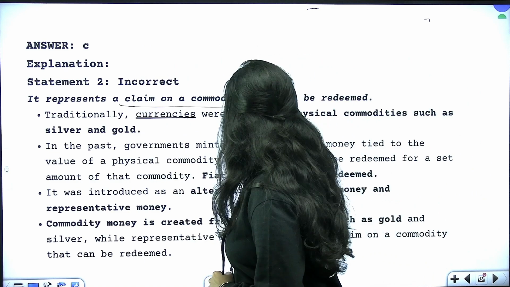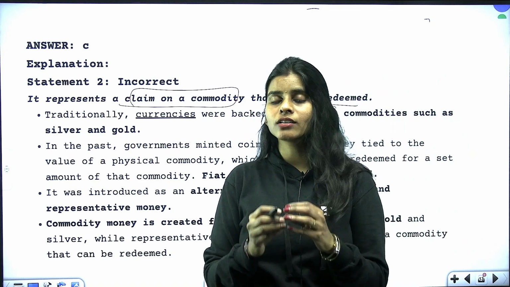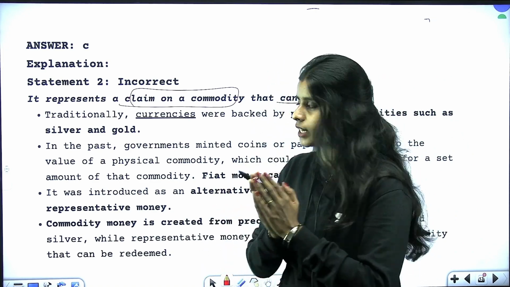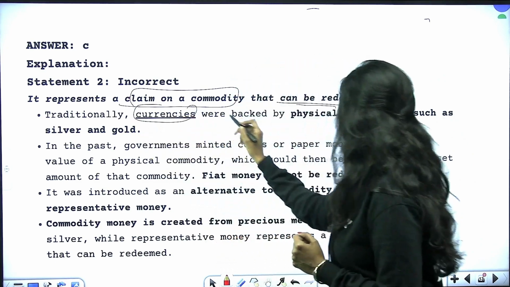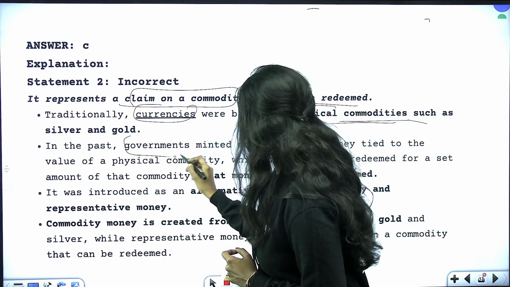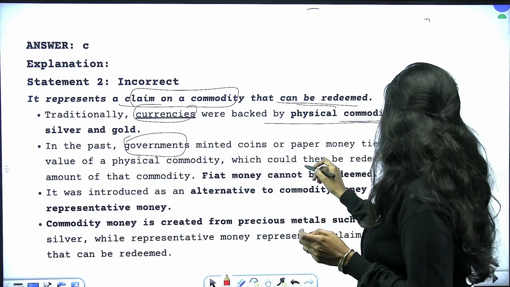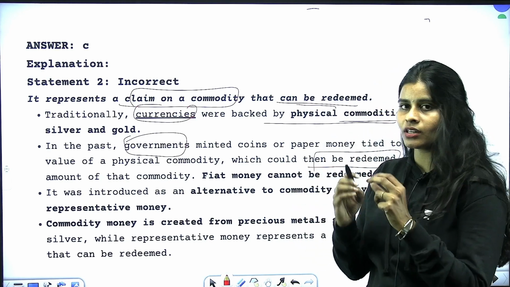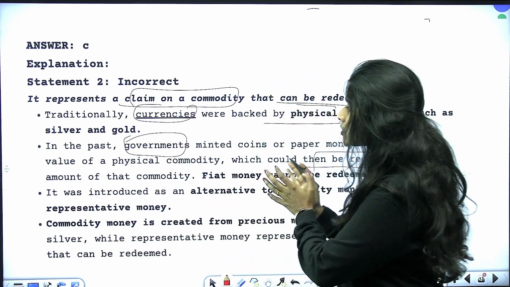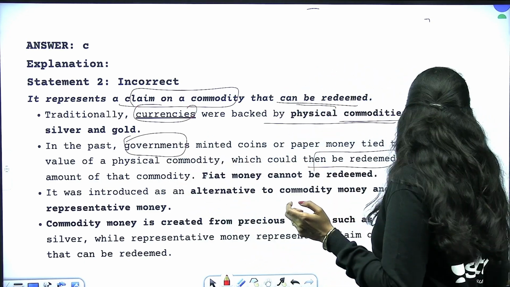Represents a claim on a commodity that can be redeemed? No, fiat money is something which you cannot use for redemption of any commodity. Traditionally, currencies were backed by physical commodities such as silver and gold. In the past, governments minted coins and printed paper, and they actually used it to redeem a certain amount of a commodity like gold and silver. But that is not happening right now. So we say it cannot be used for redemption of any commodity.